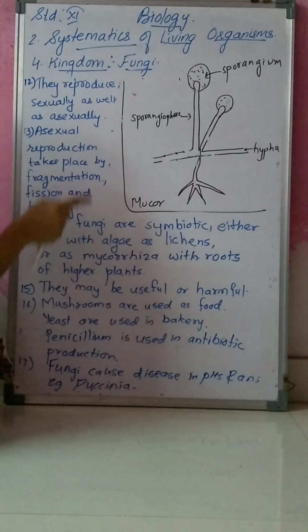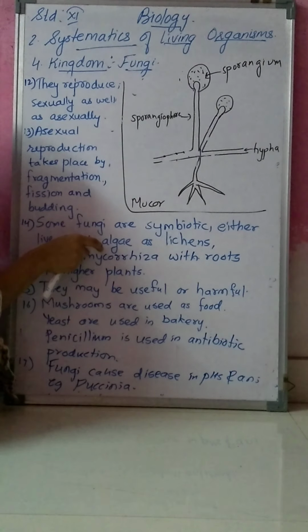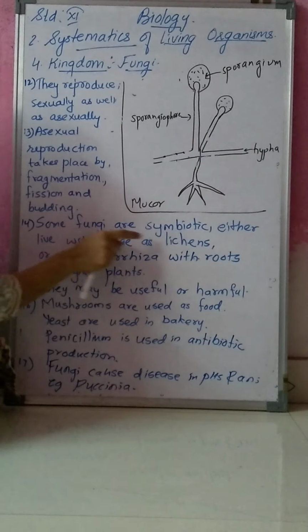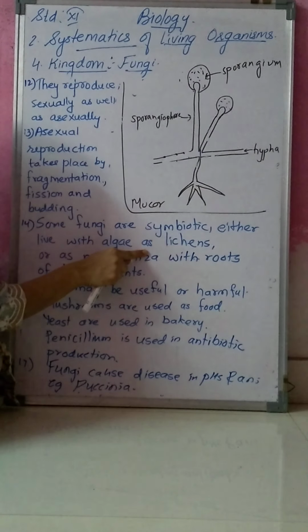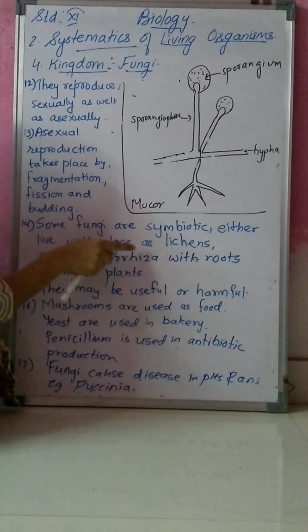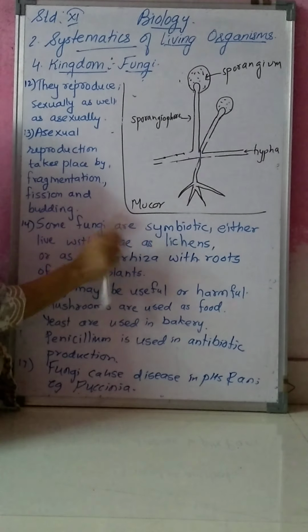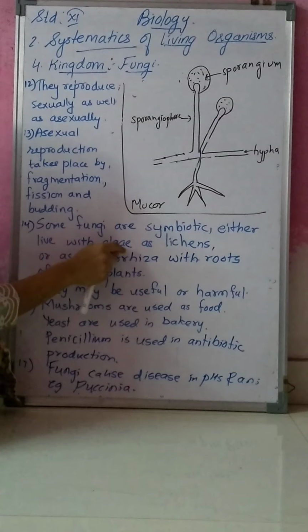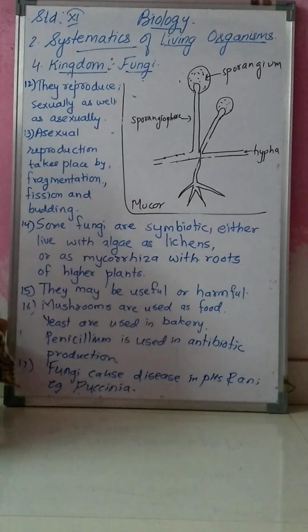For example, if they live with algae, they become lichens. Fungi and algae together are known as lichens.